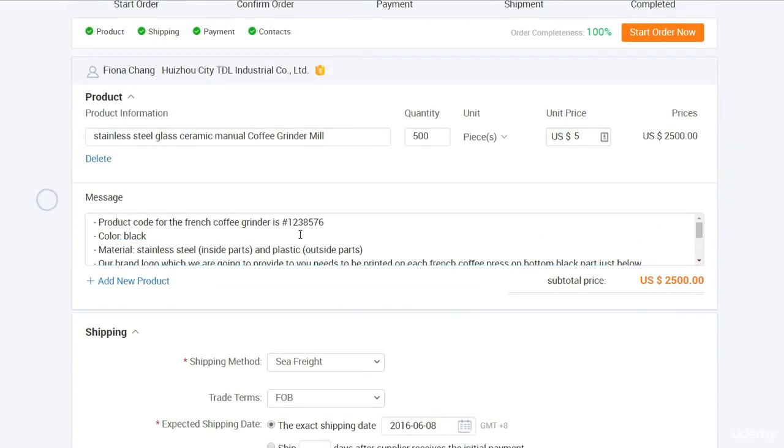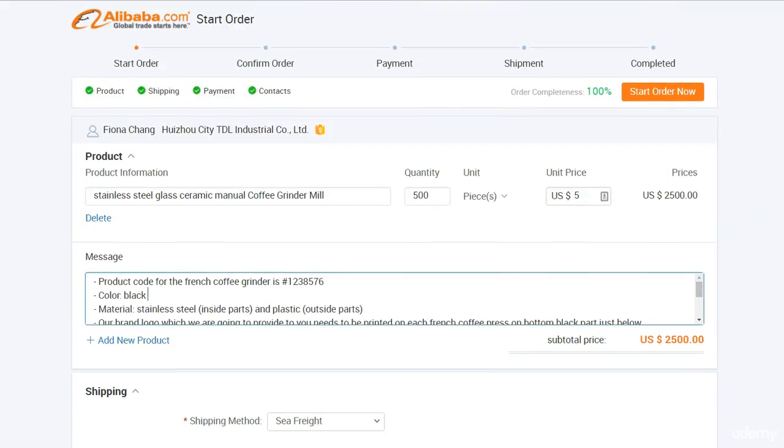So the conclusion is that Trade Assurance is a fantastic, free and easy to use program that will add an additional layer of protection to your overseas transactions. This will definitely make Chinese suppliers think twice before using cheap and substandard materials and components, or using other strategies to improve their profit margins by reducing quality.